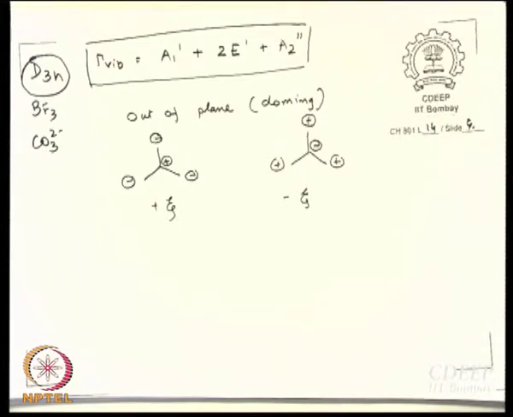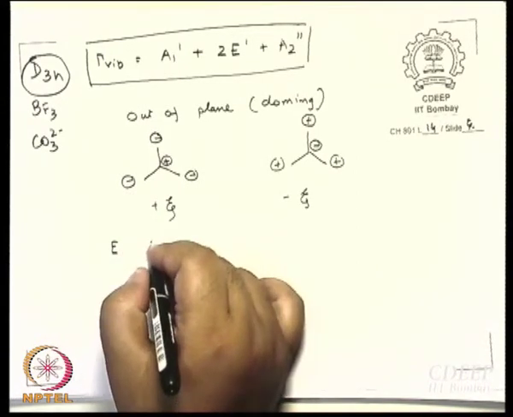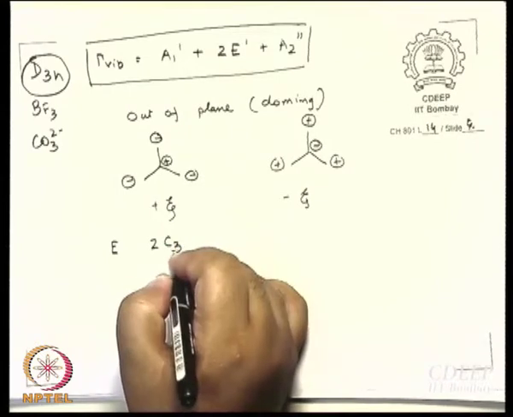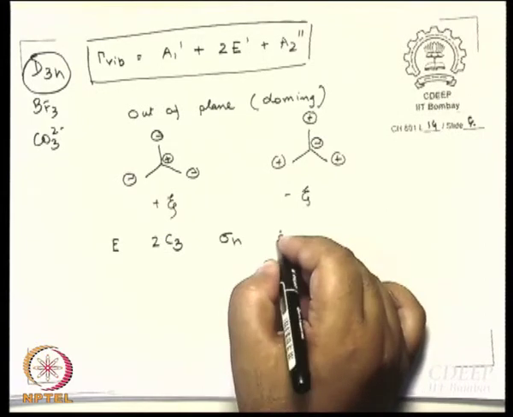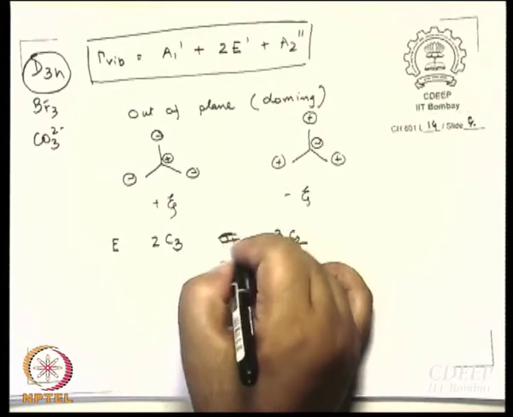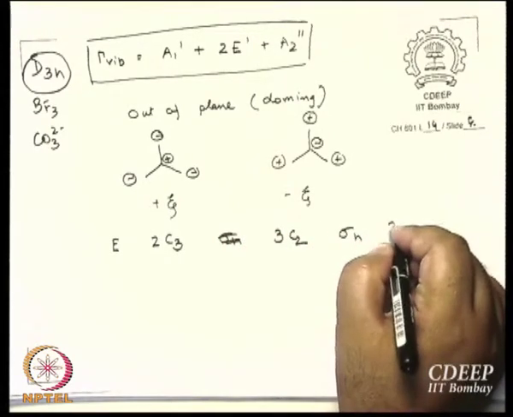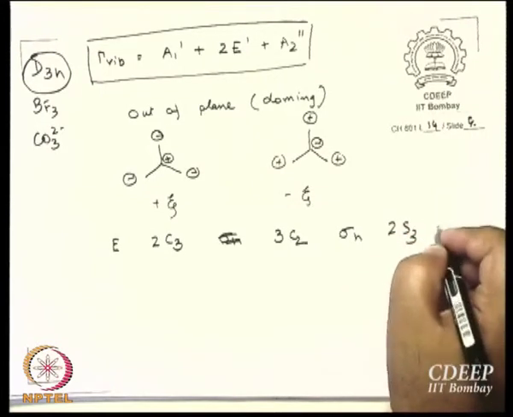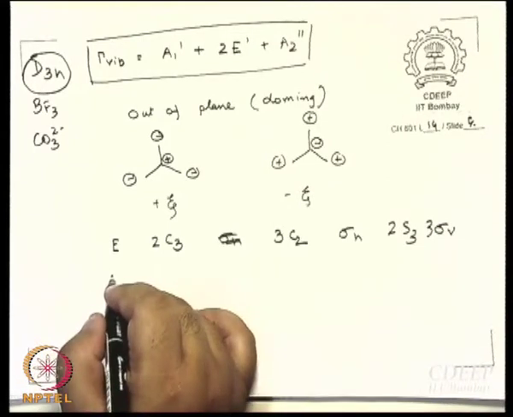Now can we apply the symmetry operations and see what the characters will be? Let us see. What are the symmetry operations? E, then 2C3, just C3 is enough, then sigma H, then 3C2, oh 3C2 comes earlier, isn't it? Sigma H, then 2S3, then sigma V. How many? 3.